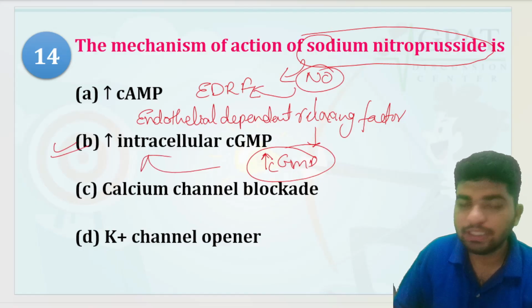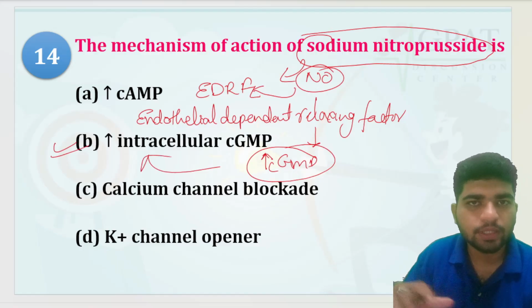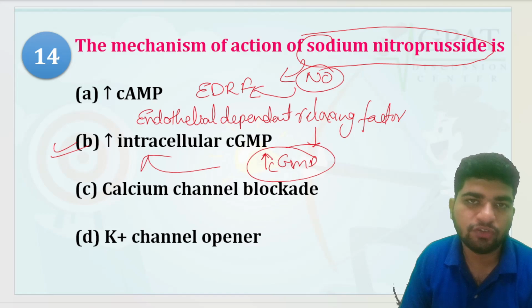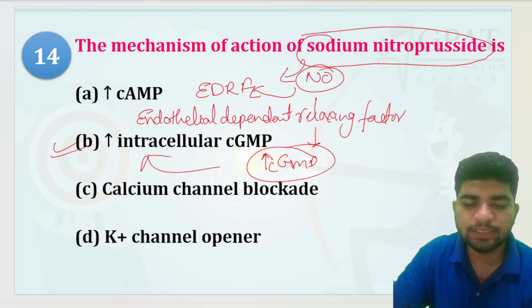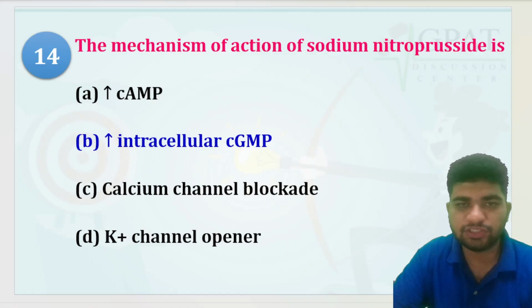This will cause the relaxation of your blood vessels, and after the relaxation, there will be a decrease in blood pressure, with increase in cGMP levels.